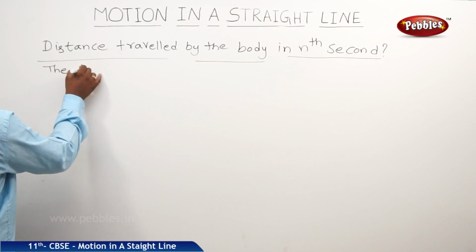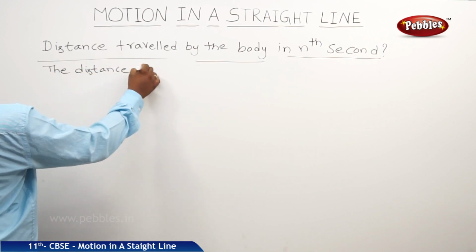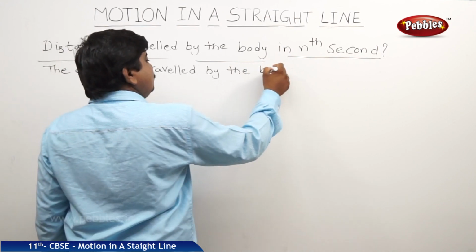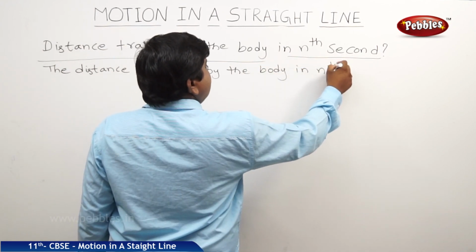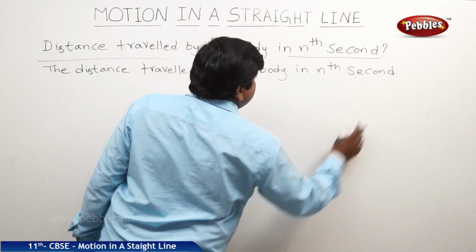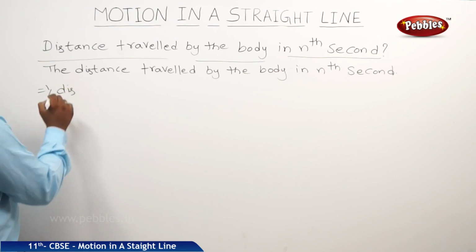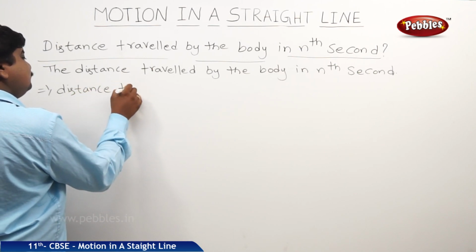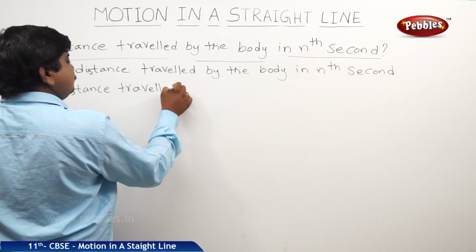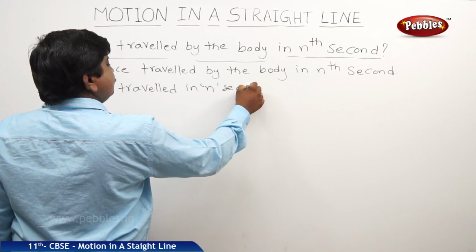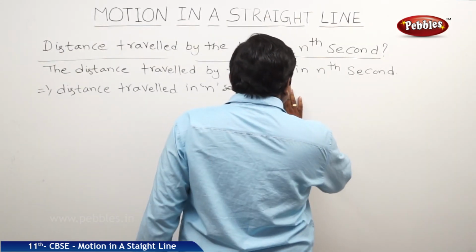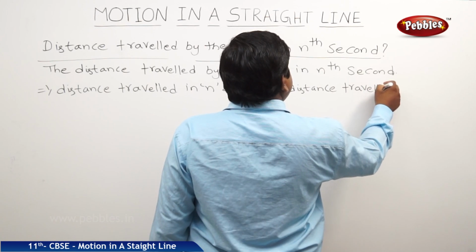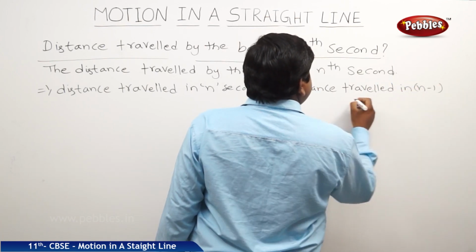The distance travelled by the body in nth second is equal to distance travelled in n seconds minus distance travelled in n minus 1 seconds.